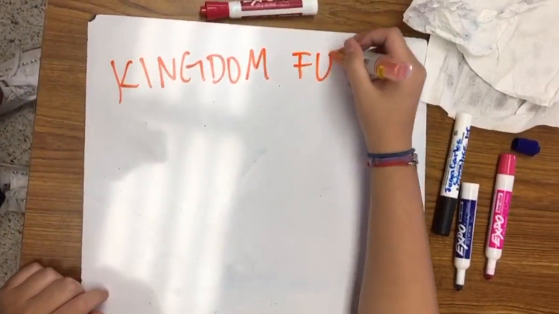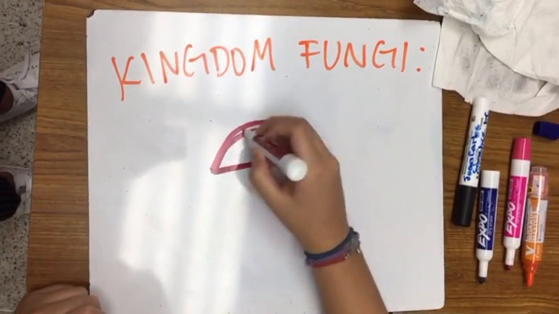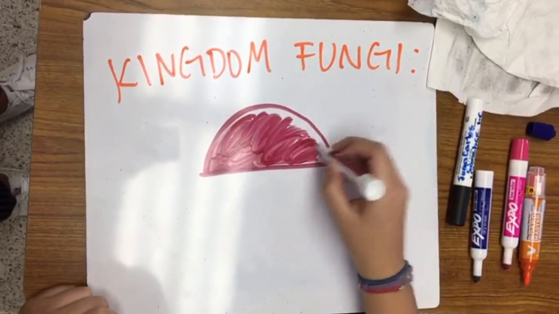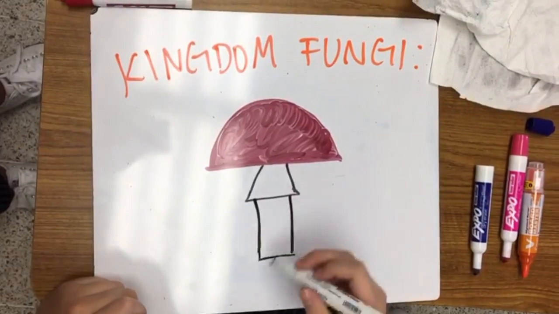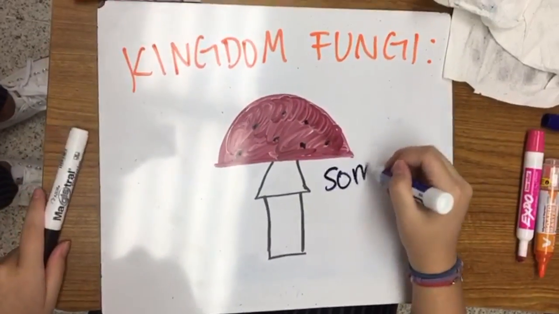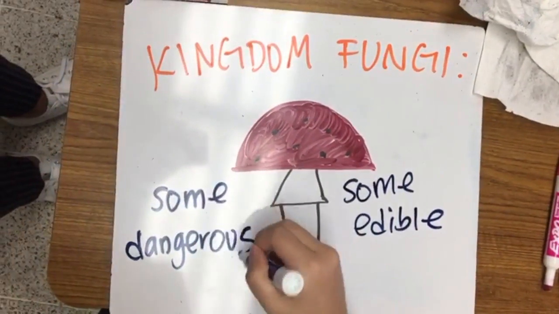Fungi are multicellular and consist of many complex cells. They cannot make their own food, so they have to obtain it from parts of plants that are decaying in the soil. Some are edible, some can be very dangerous. Some examples are mushrooms, mold, and mildew.